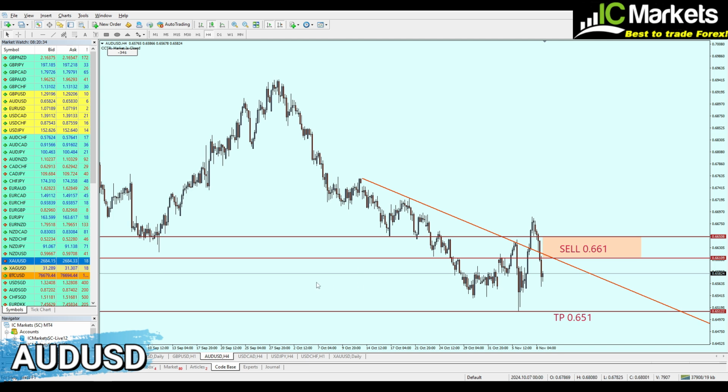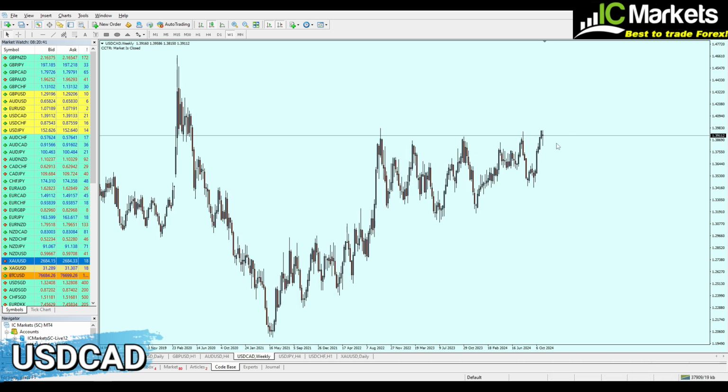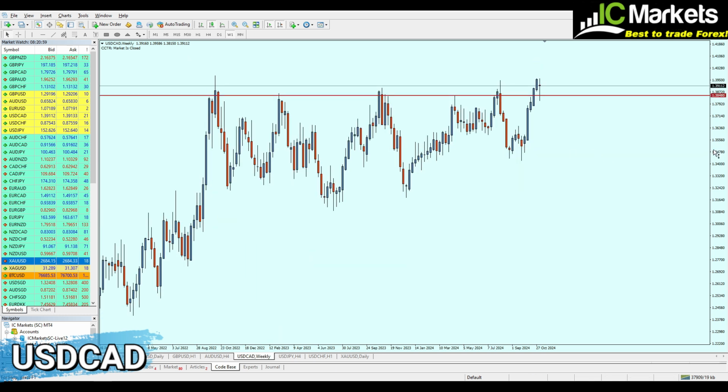Let's now go to the USDCAD. Alright, so now based on the weekly chart, as we can see right here, the USDCAD has indeed made a bullish breakout from this level of a key resistance right here at, let me just be sure, 1.384. Let me just draw the line here so it will not be confusing. Exactly like that. Now, again, the USDCAD has indeed made a bullish breakout from the resistance at 1.384. As you can see also this week, the market retested the same level of a previous resistance and has already created a new support. So therefore, USDCAD is to the rise.